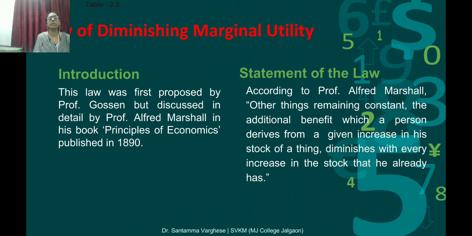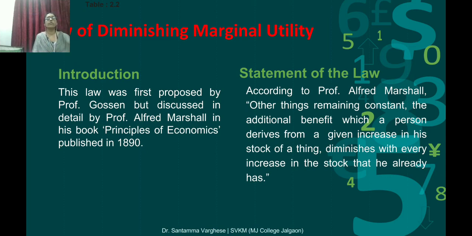In the last part, we discussed the relationship between total utility and marginal utility. We saw a schedule, derived from the schedule a diagram was drawn, and we studied it. This is the connecting part of that. We are taking only the marginal utility separately, and this law states that when we use one commodity continuously, the utility diminishes.